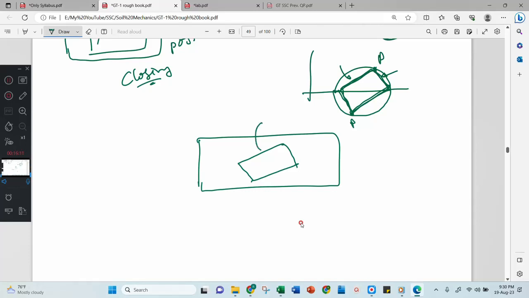Now this is the minor principal plane, which means I can call it the weakest plane. Then I can call this the strongest plane. Then this is your failure plane. Understood? Any doubt?